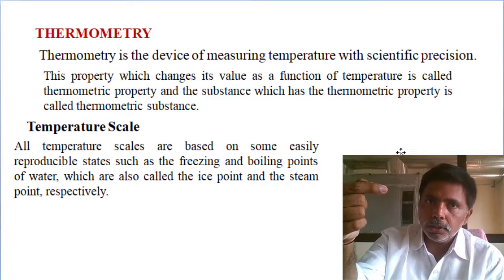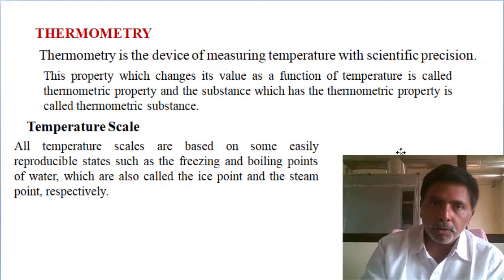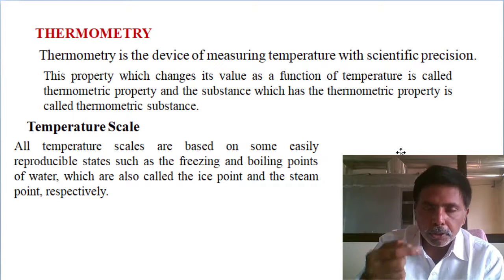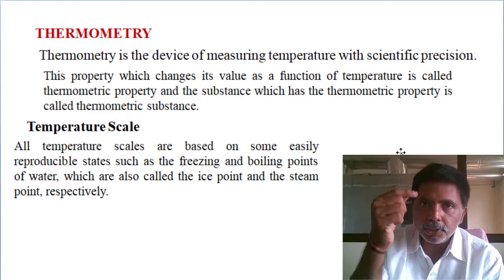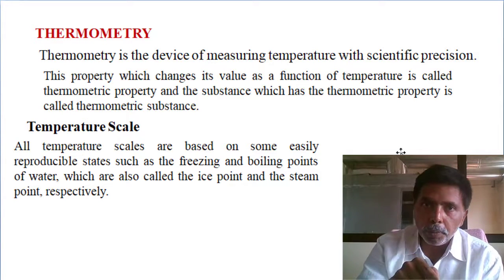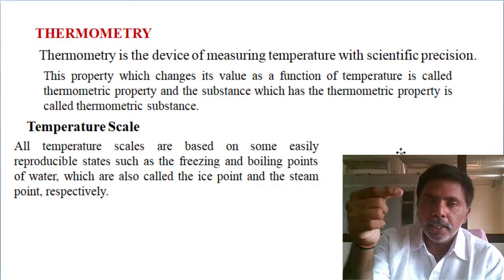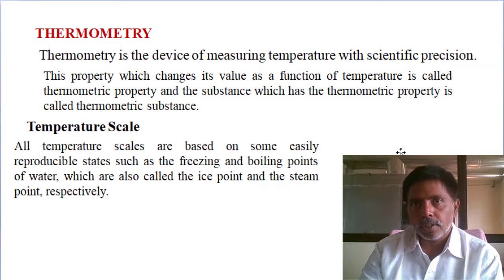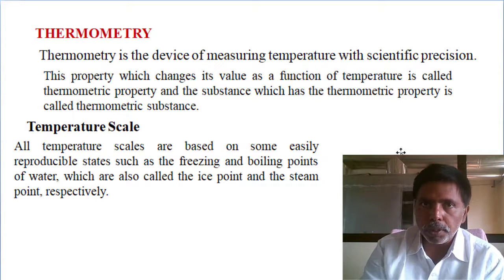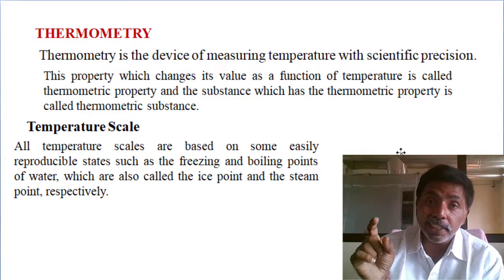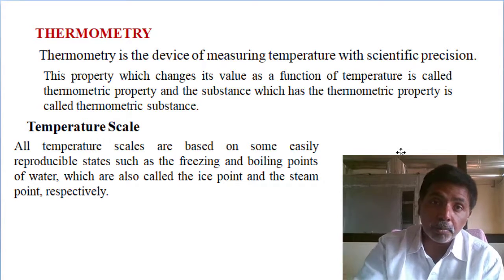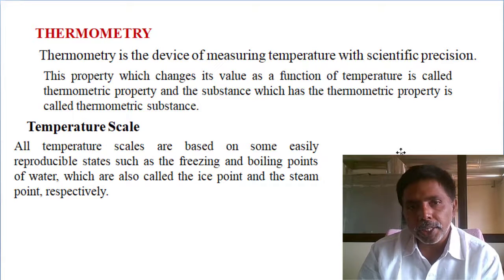Suppose generally in a glass thermometer, mercury is changing. What is the function? The length of mercury is changing. So the thermometric property for a general thermometer is length. So thermometry means the instrument, and thermometric property means the property whose change you are measuring to scale the temperature.